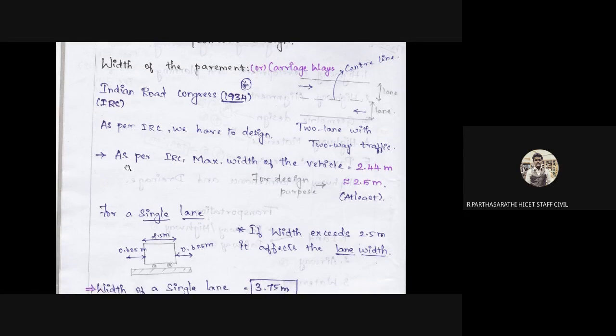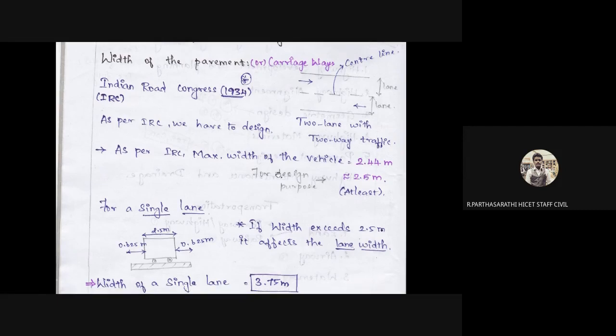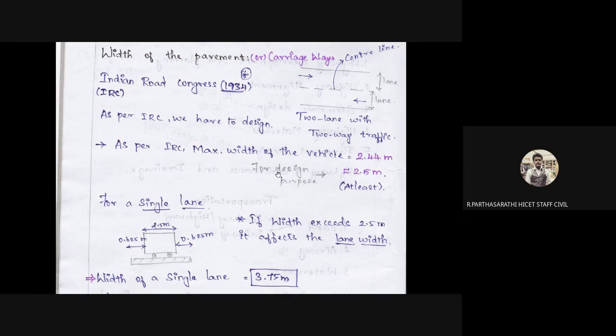As per the Indian Roads Congress, the maximum width of the vehicle, this is important. A question is possible in the GATE examination: what is the maximum width of vehicles? That is 2.44 meters. This is important. 2.44 meters is the maximum width of the vehicle.